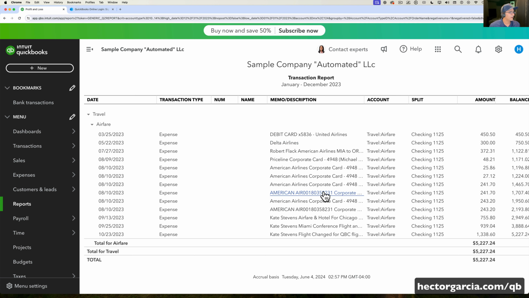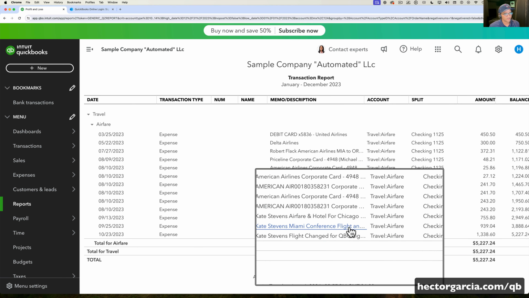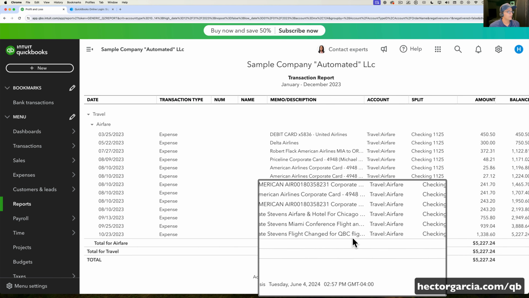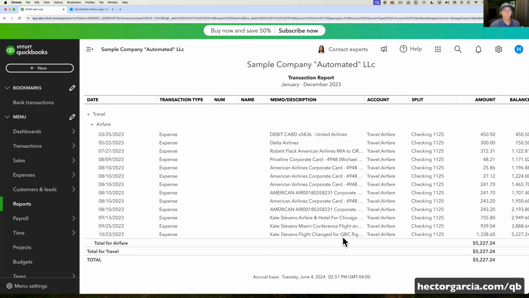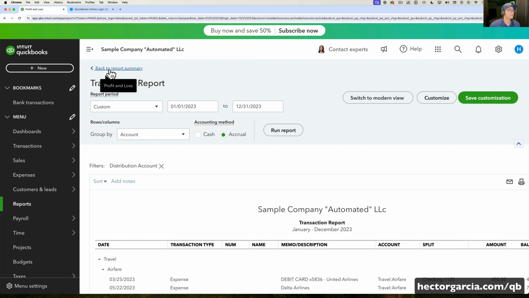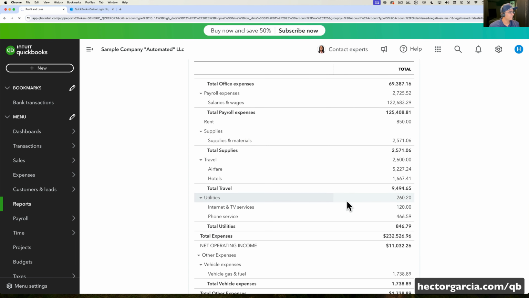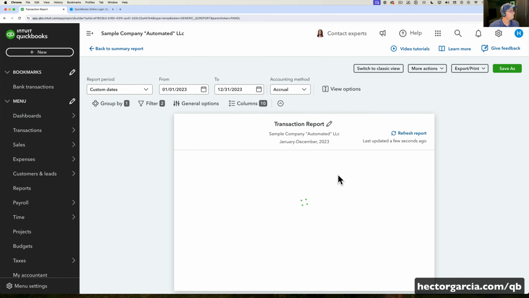Okay, American Airlines, something with the word airfare on it, Miami conference flight, something else about a flight. Okay, so not bad. I think it understood the assignment, more or less. Let's see hotels. Let's see what that looks like.